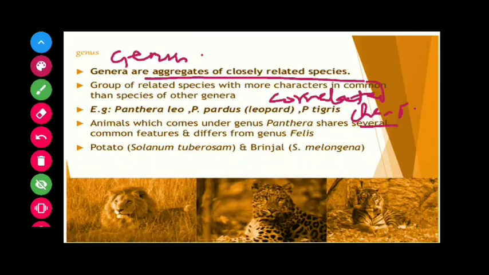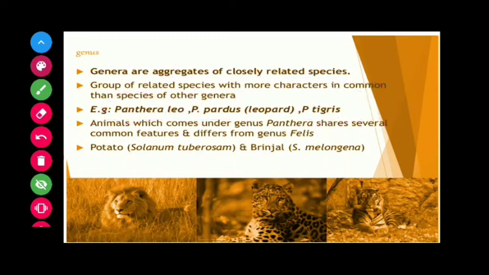Each species is given two names. First, as we saw, Panthera leo, Panthera pardus and Panthera tigris. All have these: leo, pardus and tigris. They are all a specific name or species name, and Panthera is common among themselves, so it is a genus name. Panthera is the genus name for lion, leopard and tiger. Likewise, there is another genus which is known as Felis, which includes cats.